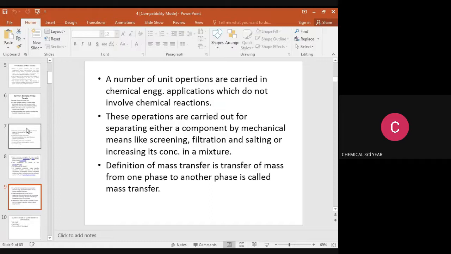Many unit operations are carried out in chemical engineering applications which do not involve chemical reactions. So mass transfer only involves unit operations; there is no chemical reaction involved in this process. These operations are carried out by separating components by mechanical means, screening, filtration, salting, or increasing concentration in a mixer. The final definition of mass transfer is the transfer of mass from one phase to another phase, called a mass transfer operation.